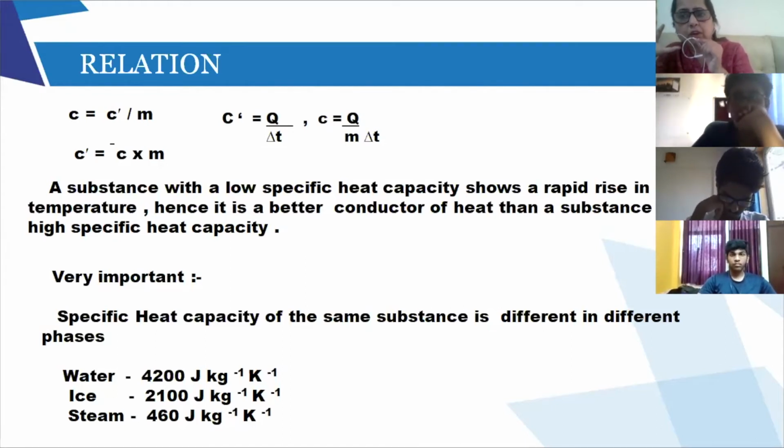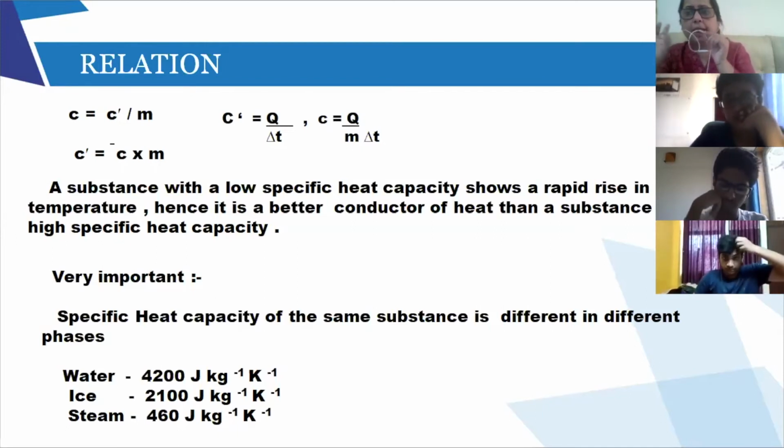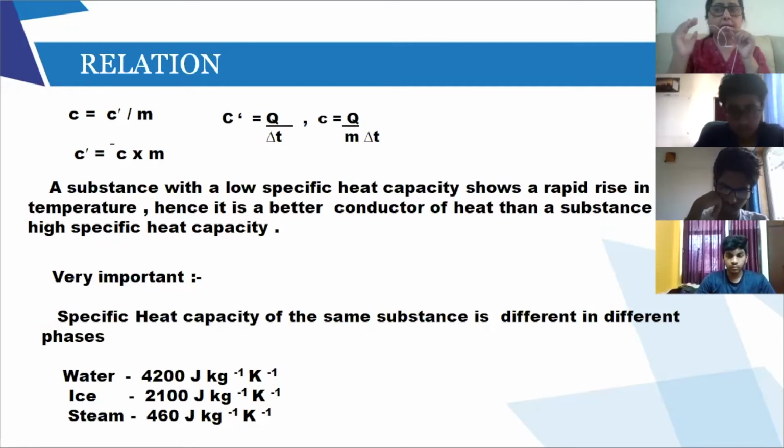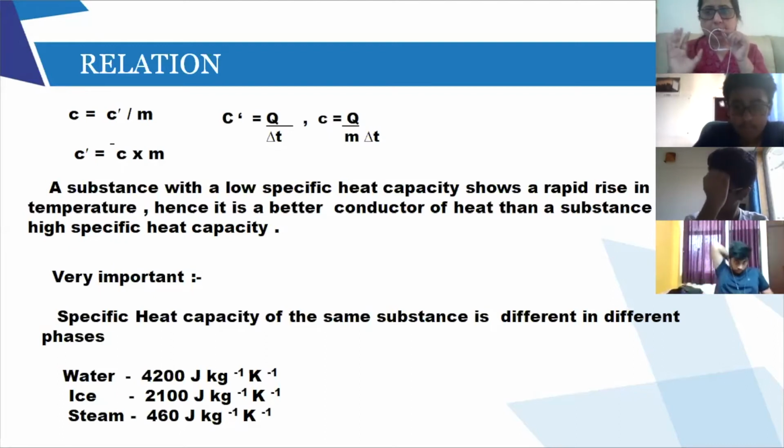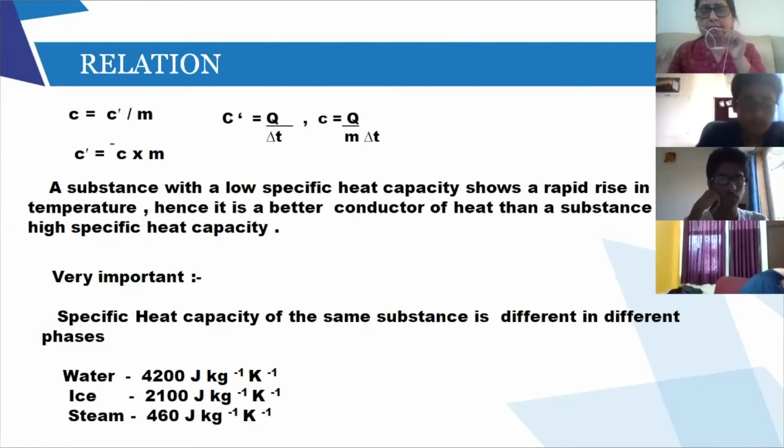So this is the first part. You have to understand what I mean by specific heat capacity. You have to know the formula of specific heat capacity, and you have to know that a substance which has a low specific heat capacity is a good conductor. A substance which has a high specific heat capacity takes a long time to raise the temperature. Best example, when you go to the beach, let's say it's 12 p.m. and the sun is hot. The sand is so hot, you can hardly walk on the sand. But when you go in the water, you do not feel the water to be so hot.